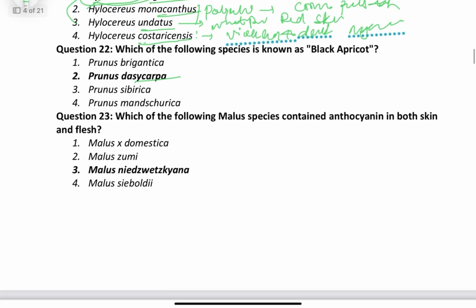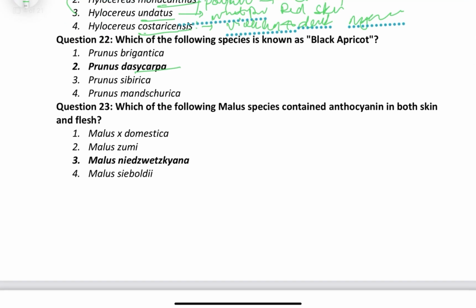Which of the following Malus species contains anthocyanin in both skin and flesh? Friends, it's a very important question. Many questions come from there, like red skin of the species, what the gene responsible for it is, and which are the species from which it is governed. So the correct answer is Malus niedzwetzkyana.